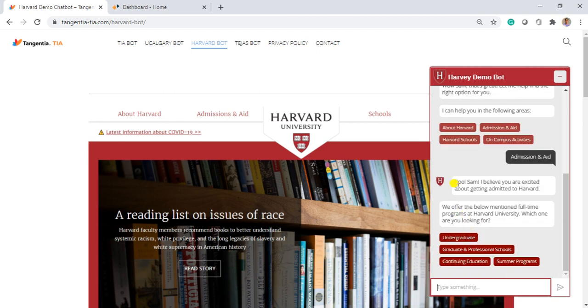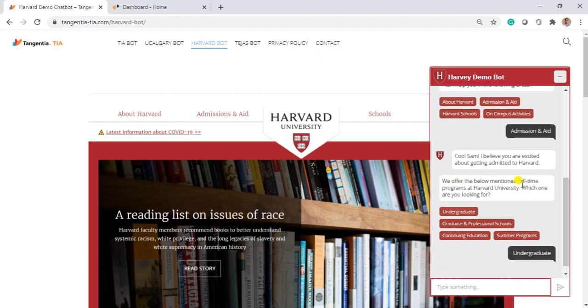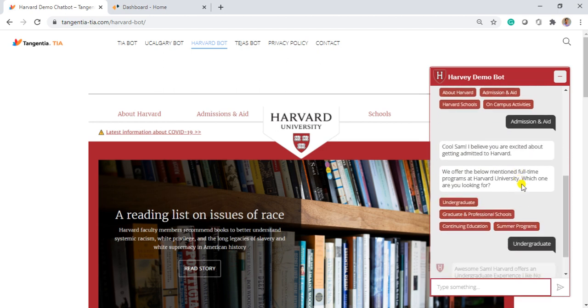Okay, so let us consider that Sam has come in to get information about admission. So it says, "Cool Sam, I believe you are excited about getting admitted to Harvard," and it says we offer below courses at Harvard. So maybe Sam has come in to get information about undergraduate courses, so he might select undergraduate.